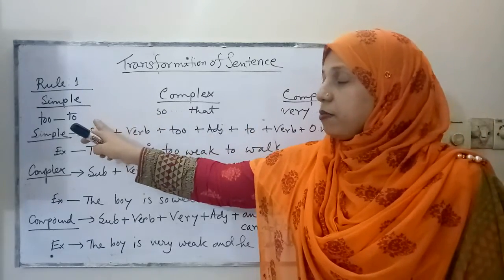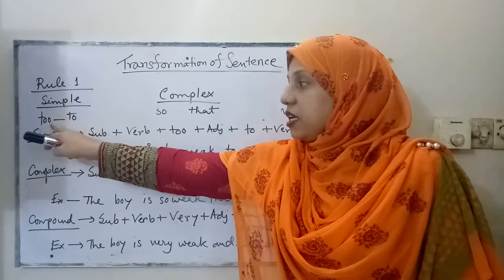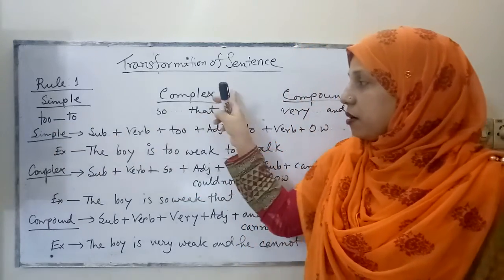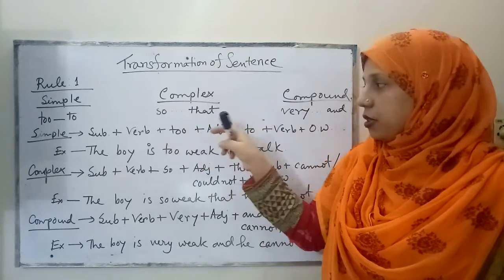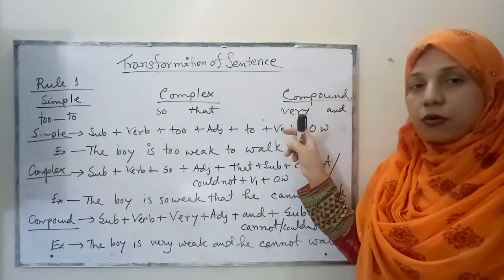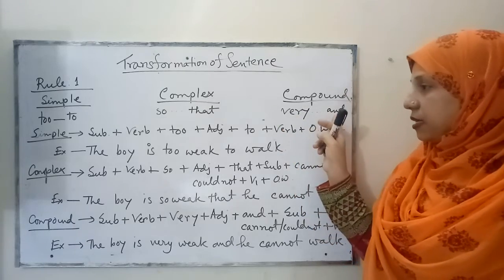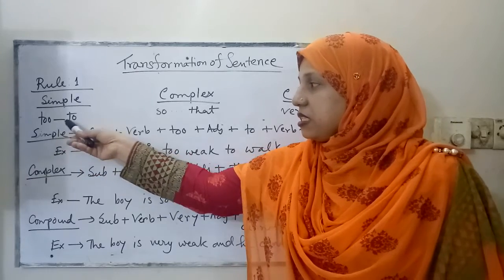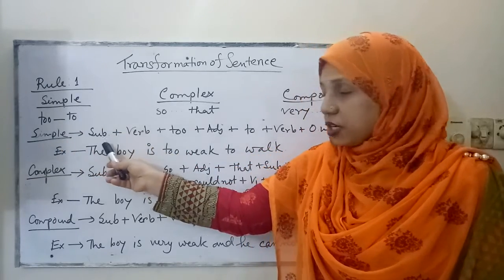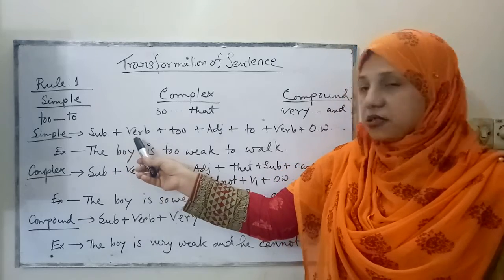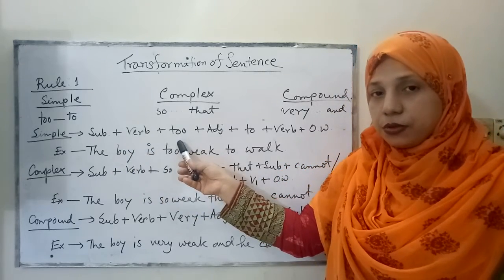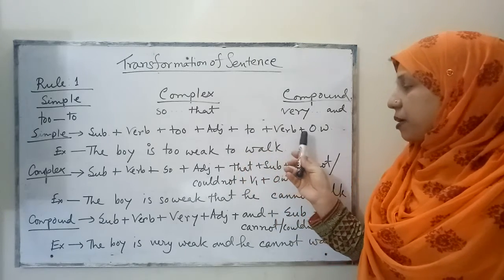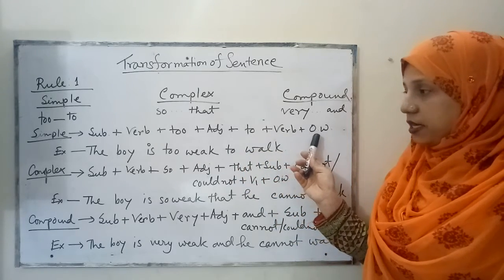So if the simple sentence is in this form, too dot dot to, then the complex will be formed with so dot dot that, and the compound will be formed with very dot dot and. Now let's see the structure first. In the simple sentence with this too clue, the structure will be subject plus verb plus too plus adjective plus to plus verb plus other words or extension.